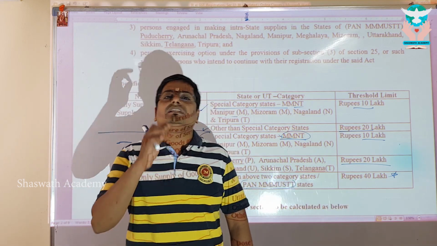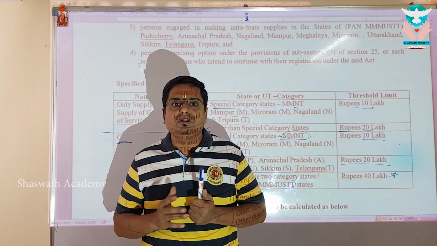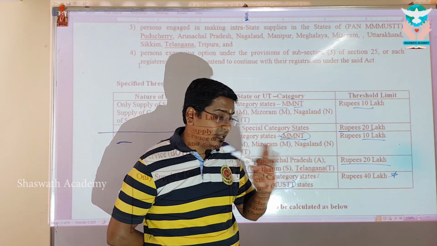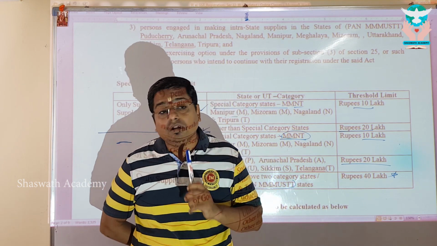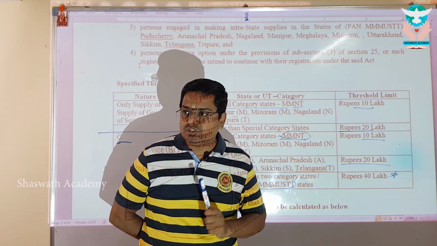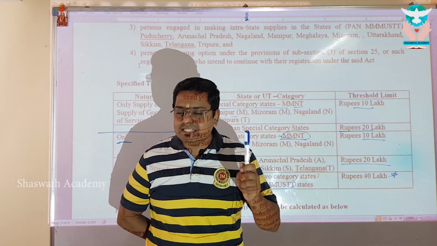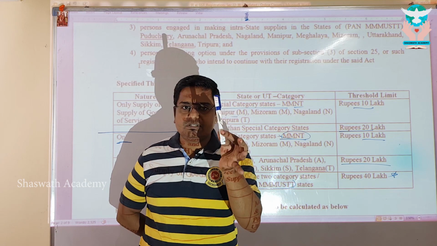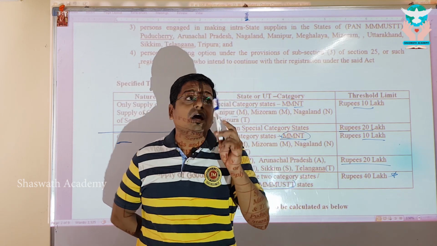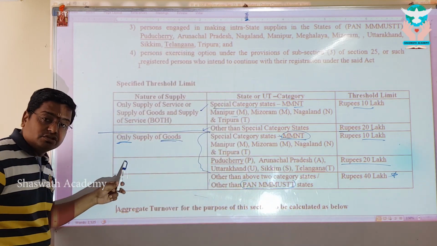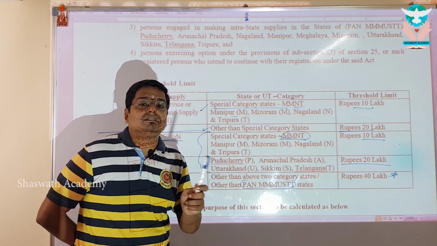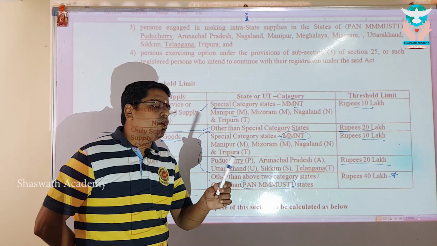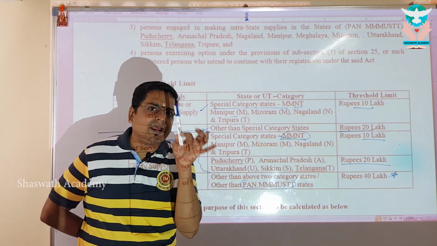Say for example, Tamil Nadu. If I am in Tamil Nadu dealing with this pen, tell me, I have not taken my registration. What is my threshold limit? Is supply of this pen a supply of goods or service? Goods. Okay, I am into exclusive supply of goods. Then I will ask, am I in PMAN states or other than PMAN states? Other than PMAN states. Okay, I am into exclusive supply of this whiteboard marker.